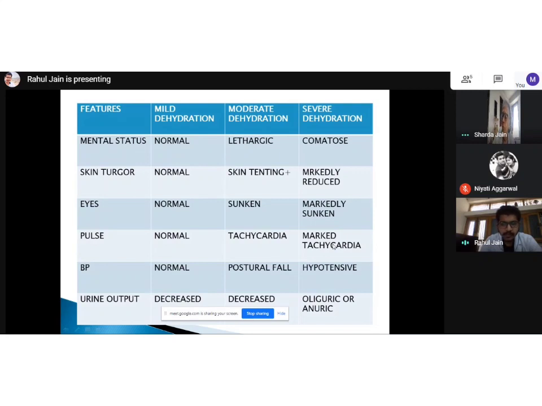So I know at this point, if I start resuscitating, the patient need not go into hypotension. So this entity is very important, and it is very simple: just take pulse divided by systolic blood pressure. If the ratio is more than even 0.9, then I need to be alert that the patient is going towards shock and is yet not in shock. So resuscitation at this point is very helpful.